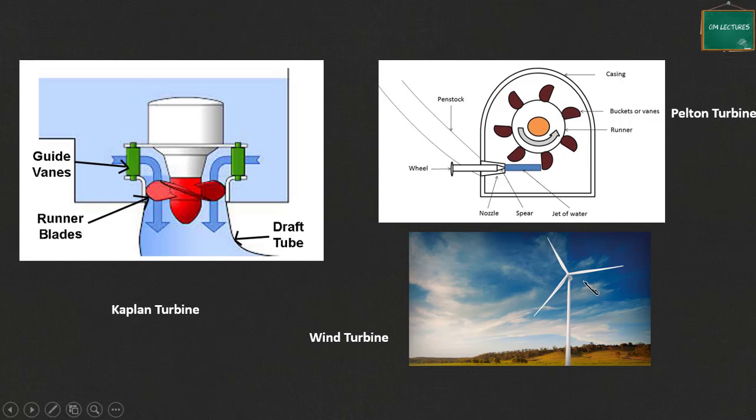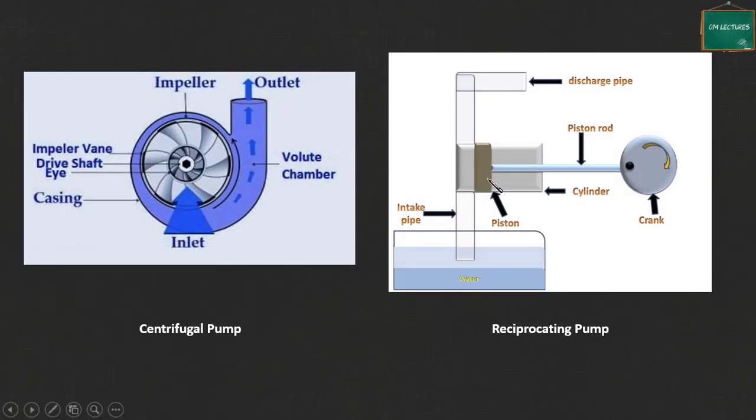In this case also, you have seen these wind turbines. The energy which is stored in the air is utilized. As these blades or this rotor rotates, that can be coupled with some mechanism, and we can generate electrical energy. So basically we are converting the fluid energy, which is available in the form of pressure energy or even kinetic energy, into mechanical energy, and it's a class of machines which we refer to as turbines.